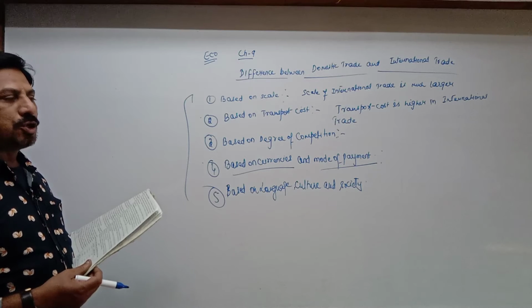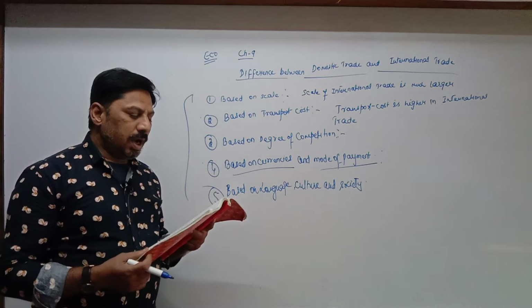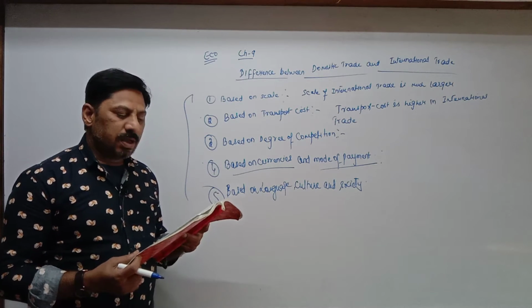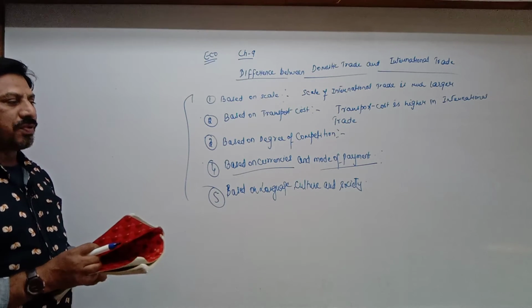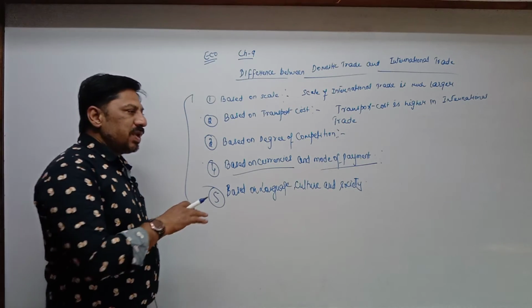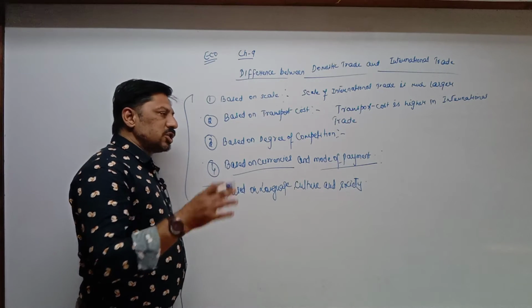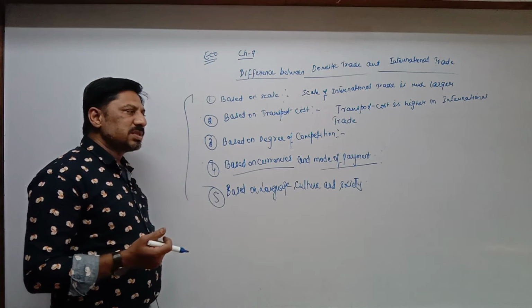Based on consumer satisfaction. It is not very difficult to satisfy consumers in domestic trade. Why is it not difficult? Because again, almost all consumers in India have common taste and preference.